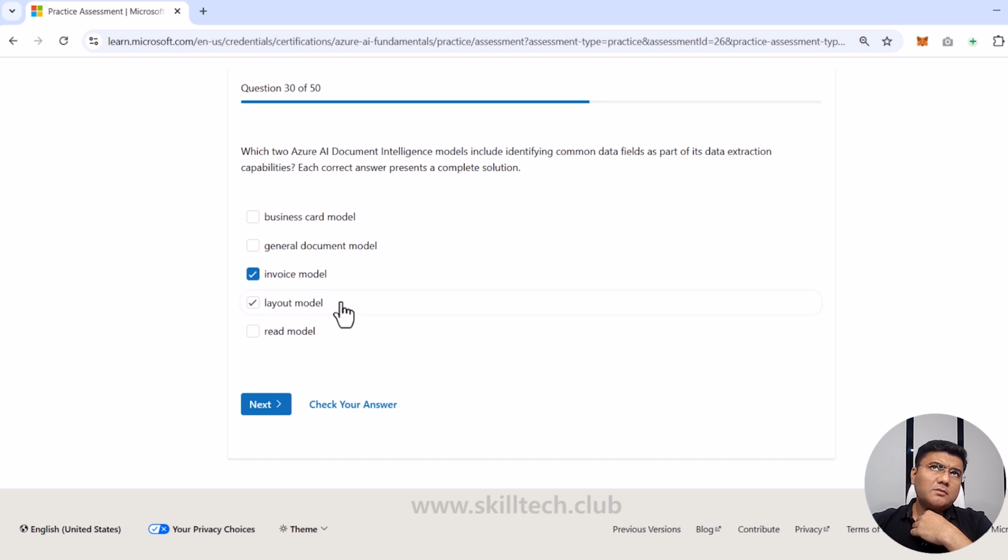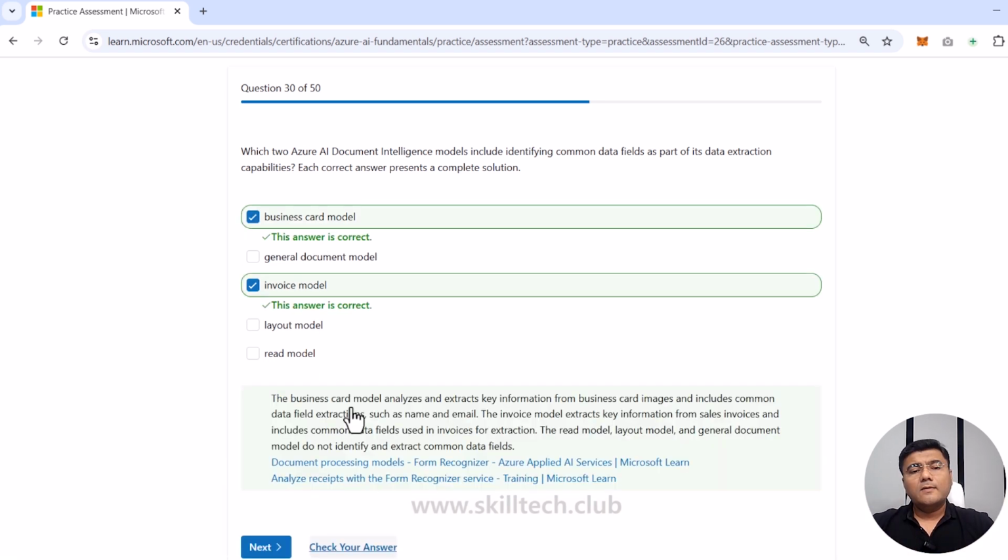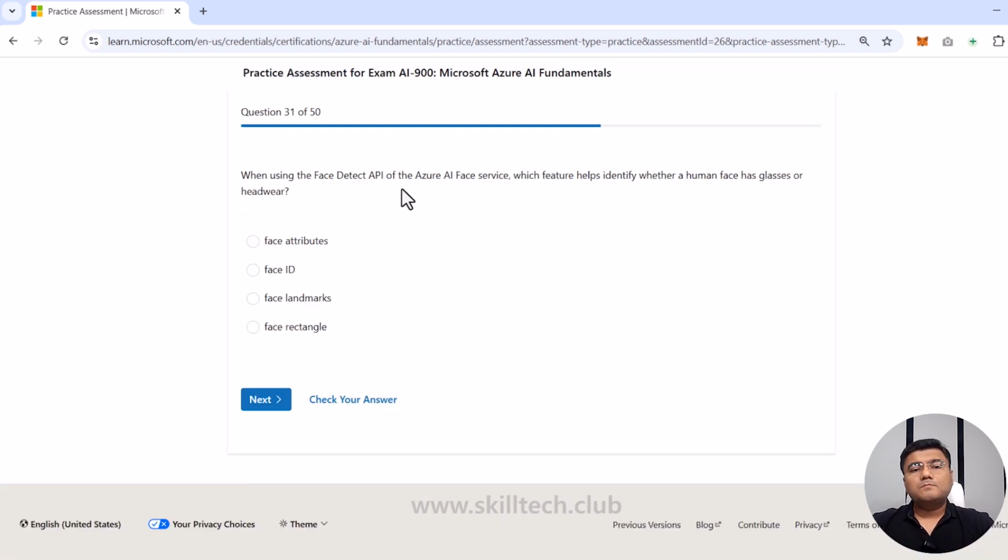Layout model, no, I think it can be business or general, one of them is there. I'm going to go for business card. Let's go for that. And yeah, it's the right answer.